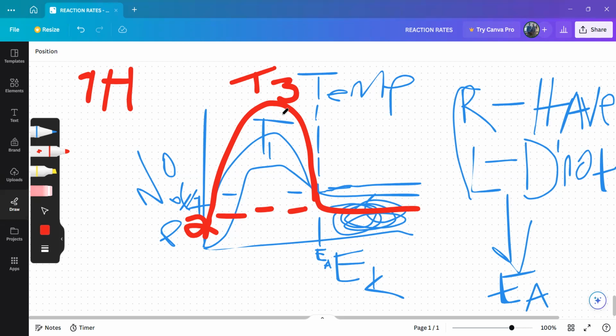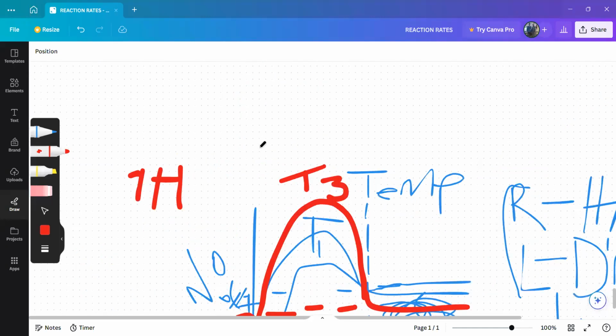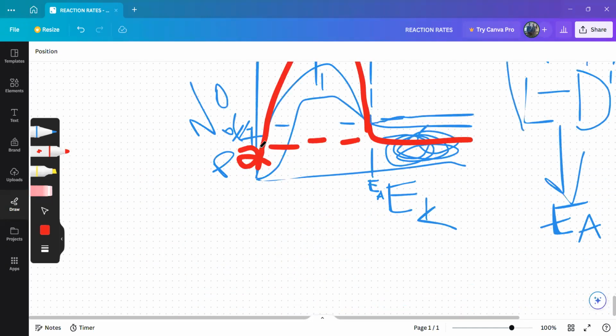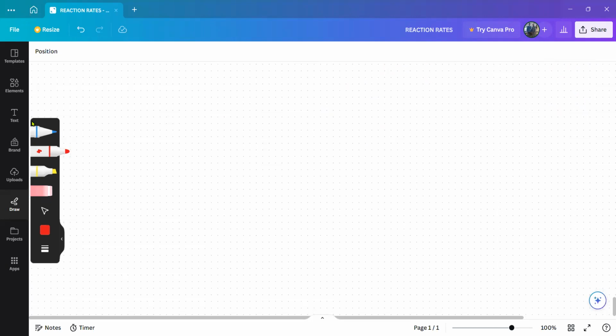Because this T1 is the graph that we were given. So we are drawing this graph with respect to the one that we were given. You see? Yes. So this is what I'm talking about here. And let me think if there is any aspect that I'm leaving. Oh, before I forget, this is the last thing.